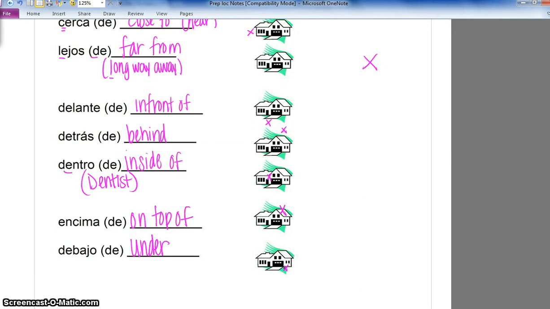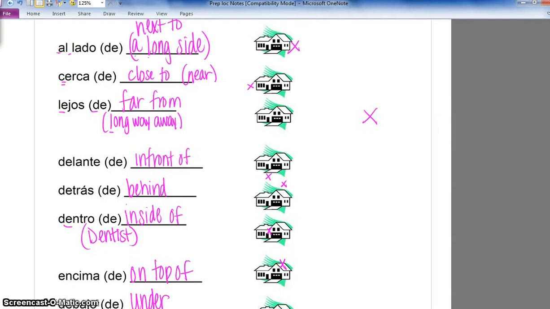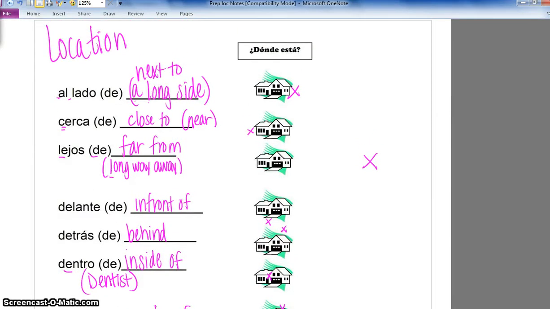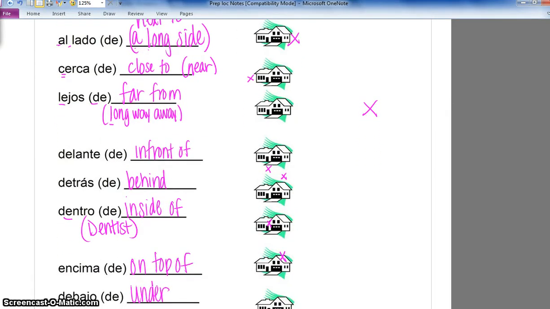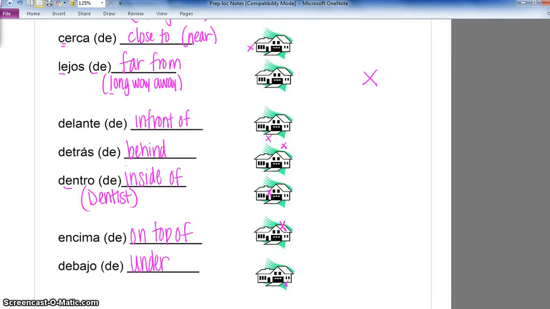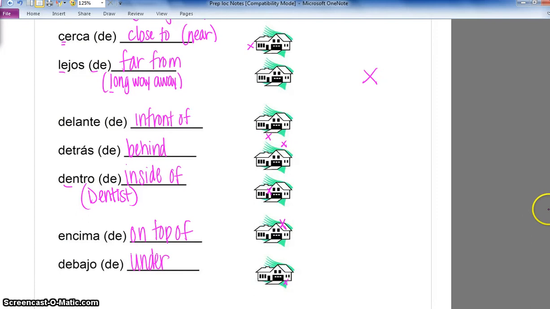This vocab we're going to be practicing for the next couple of days. Notice that every single one of them in Spanish ends with the word de. We are going to have to memorize them, but again, it does help to memorize them in pairs. Al lado de, alongside, and then cerca and lejos. Delante, like a lantern in front of you, and then detrás, behind you. Dentro de, inside of. Then encima de, on top, and debajo, underneath.